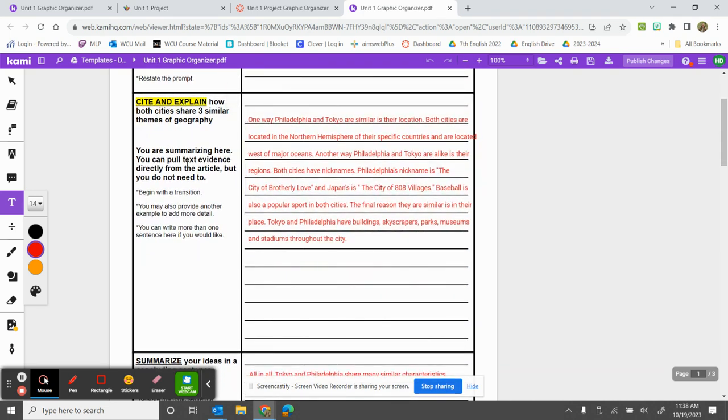Then I go down to cite and explain. Since we did not teach you how to properly cite text evidence just yet, you are summarizing. So you don't need to pull evidence directly from the text. If you would like to and give it a try, that's fine. I can give you feedback on that. But you can follow the same type of setup that I did, which was just to summarize. So you need to begin with a transition, provide details to add more, provide another example to add more details, and write more than 1 sentence here if you would like. This is going to be the bulk of your body paragraph, so you need to make sure you're answering the question. So in my example, I start off with a transition.